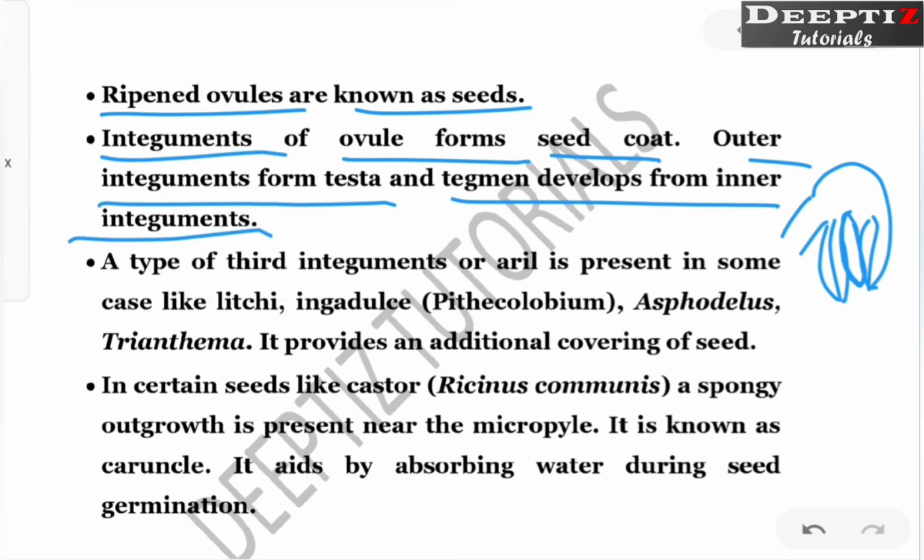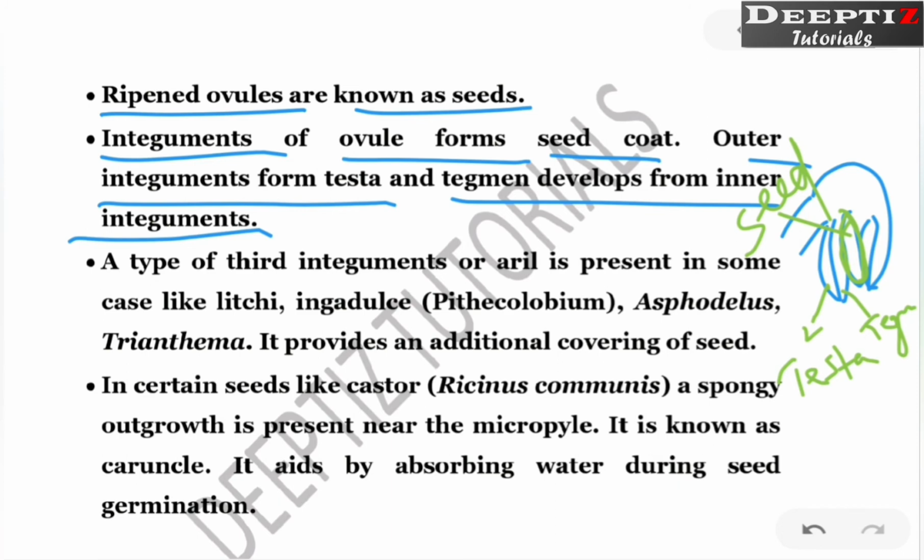The embryo sac will be protected by this integument. This outer integument is going to become a layer we call testa, and this inner integument is going to be tegmen. And what about this one? This is going to become the seed.